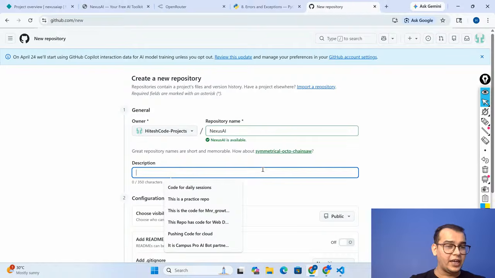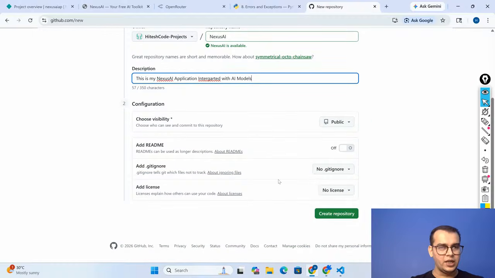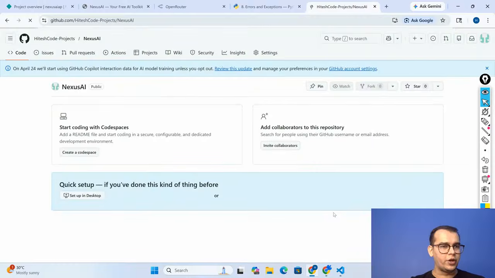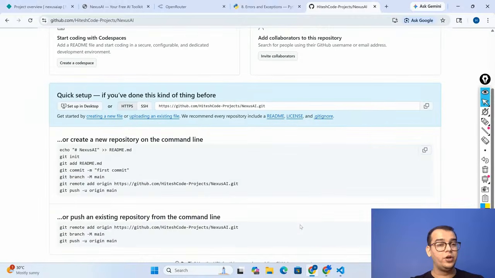In the description, you can write anything. I'm writing: this is my Nexus AI application integrated with AI models. Done. Then go to the bottom and create a repository. Once you create an online folder, if you are worried about the commands, you can see GitHub is giving you all the commands.